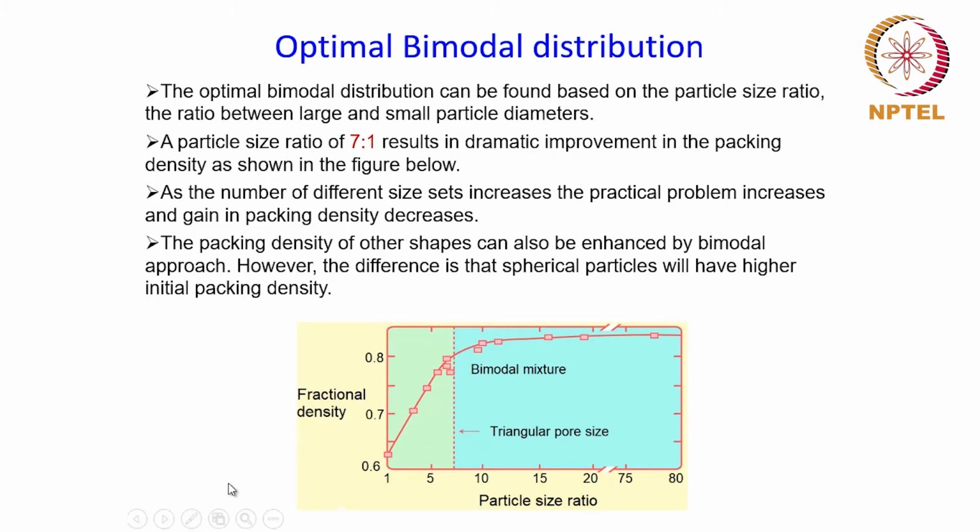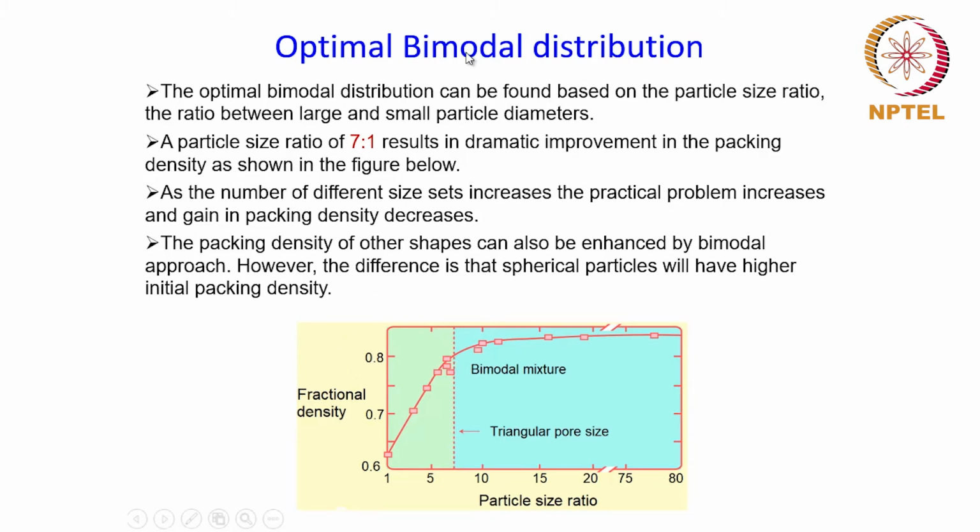When the particle size ratio is 7:1, that corresponds to the size of this triangular pore. At this ratio, the triangular pore will be filled by the smaller particle. That is why at this particular particle size ratio, you get a huge improvement in the fractional density.